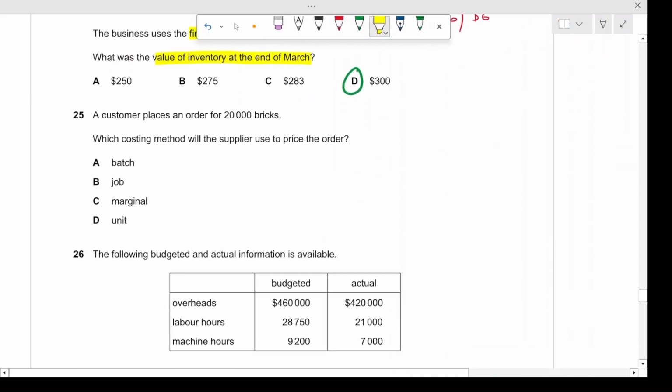Moving on, the customer places an order for 20,000 bricks. Which costing method will the supplier use to price the order? In this case, an order for 20,000 identical bricks means that the order is produced in a batch. Batch costing accumulates costs for the same type of items produced together, and this would be the correct answer. If you look at the other options, job costing suits unique and customized jobs, so this is not applicable here. Marginal and unit costing are not costing systems for pricing an order in this context, so both of these are incorrect as well. So batch is the correct one.